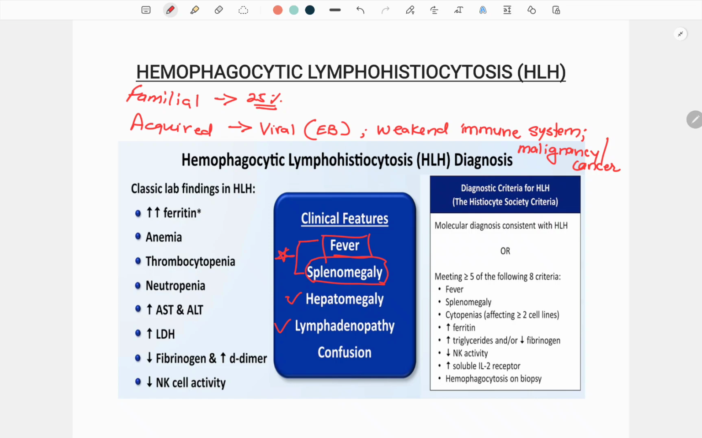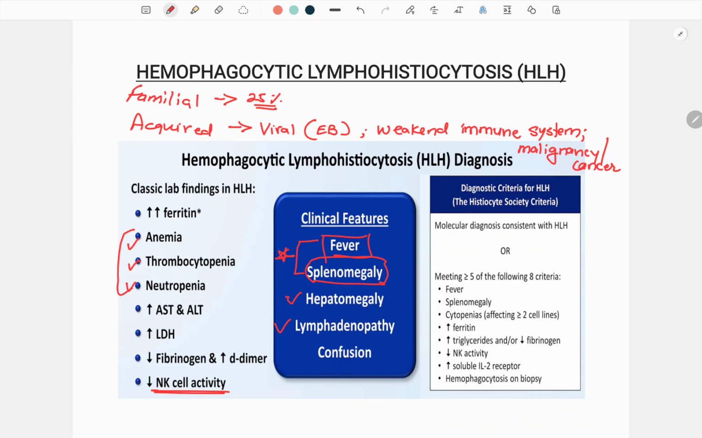Let's talk about some laboratory findings, and the first and major one is low levels of a white blood cell called natural killer cell, NK cells. NK cell activity is low here. Low levels of white blood cells, red blood cells, and clotting cells called platelets. So there is thrombocytopenia, neutropenia, and anemia. So all three cell types are low.